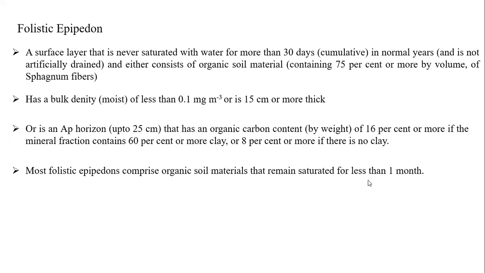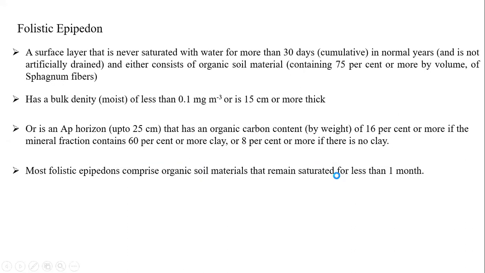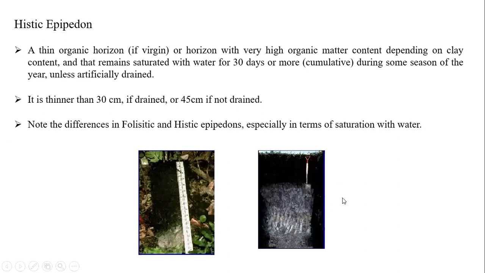So very first, students, what is the next one? We will see the next one. Another one is histic. Histic is the opposite of the previous one. A thin organic horizon, if virgin, meaning no disturbance, students. There will be a thin organic layer or horizon with high organic matter content depending upon the clay content, and it remains saturated with water for more than 30 days.